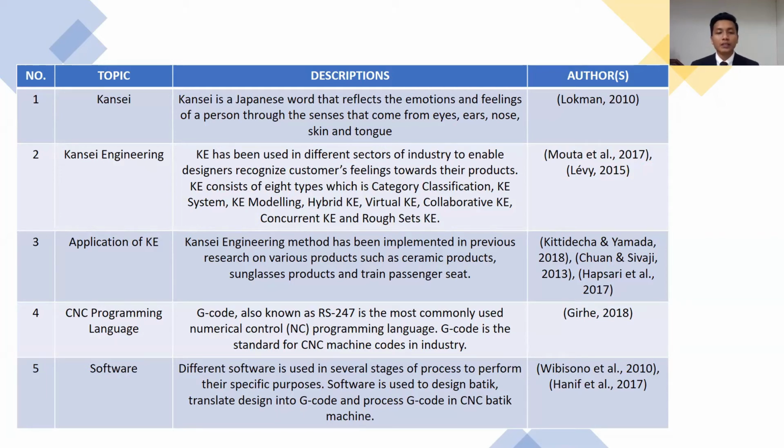The next topic is Kansei engineering. Kansei engineering has been used in different sectors of industry to enable designers to recognize customers' feelings towards their products. Kansei engineering consists of 8 types, which are category classification, KE system, KE modeling, hybrid KE, virtual KE, collaborative KE, concurrent KE, and rough set KE.